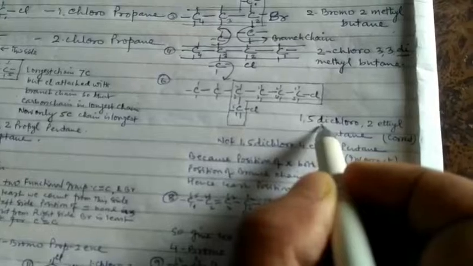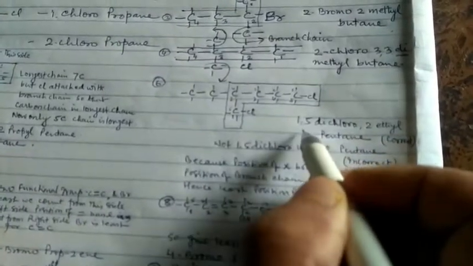Di is the prefix for the number of halogen atoms in the chain.